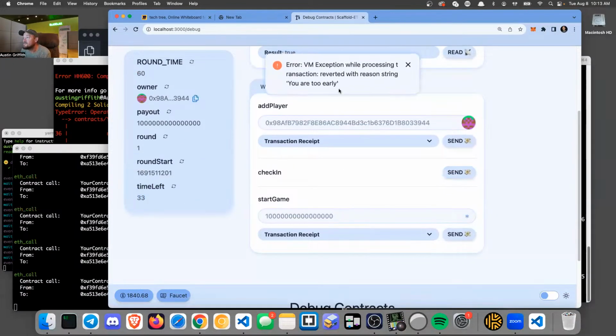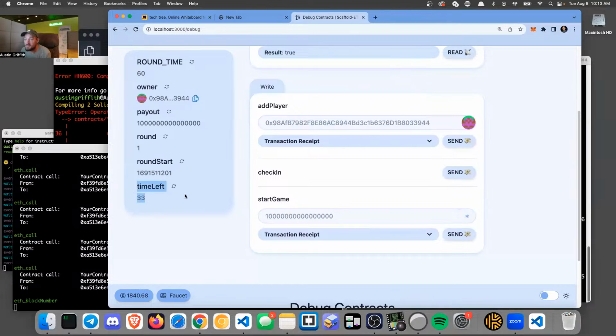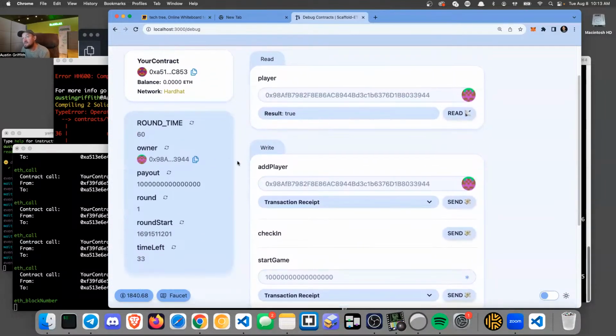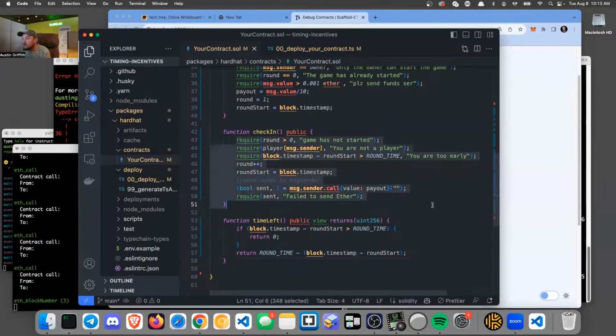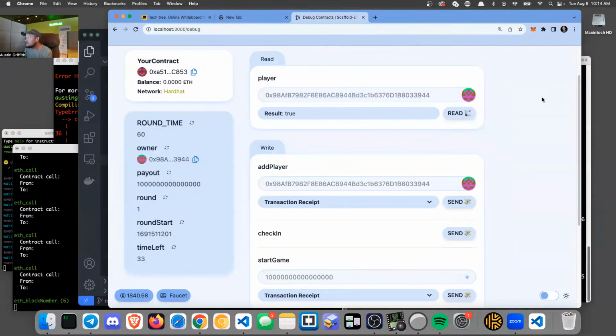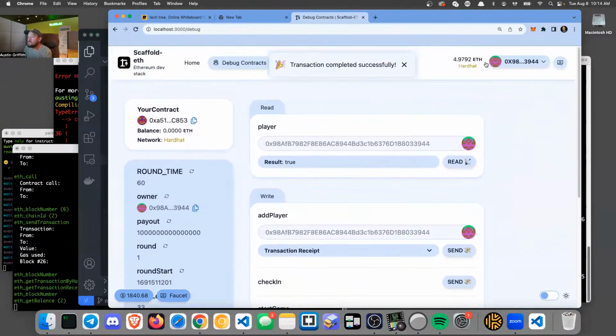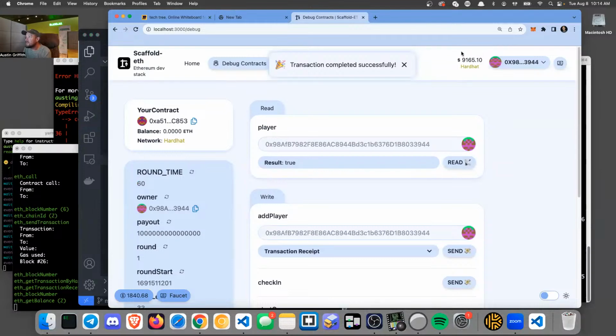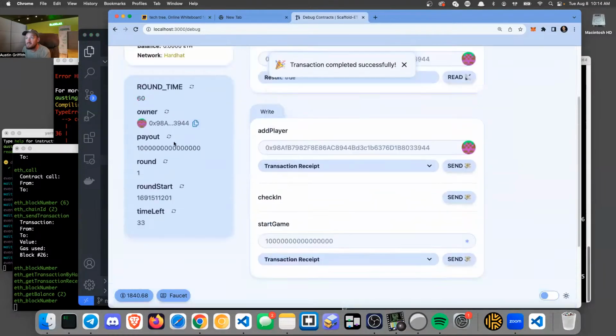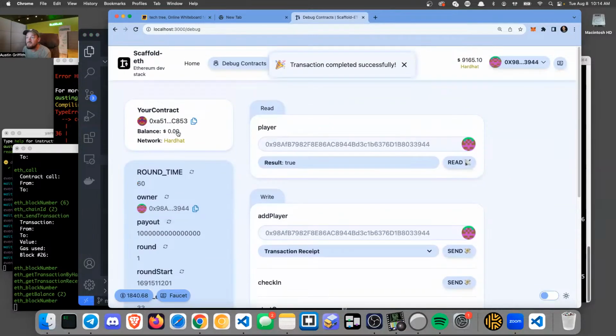Okay, so we need to wait until that is all the way done. We still can't check in, right? Because we're too early. But as soon as this time left gets all the way down, then we can check in. And once we check in, it's going to increment the round, right? And only players can check in, so just some random person can't hit this thing. It has to be one of the selected players. And if they check in, it should increment the round and reset some stuff, but also end up paying us some money.